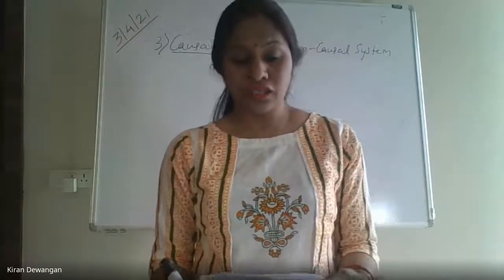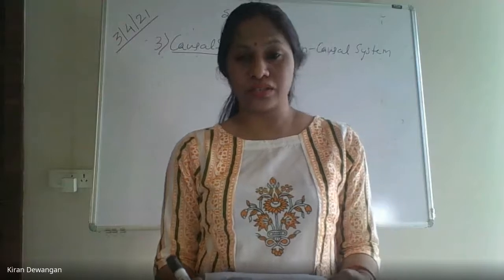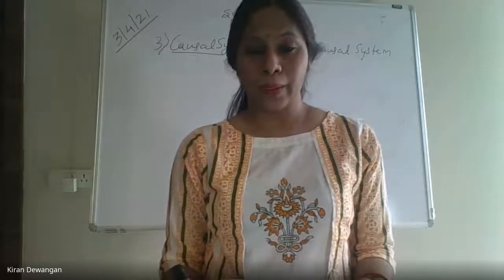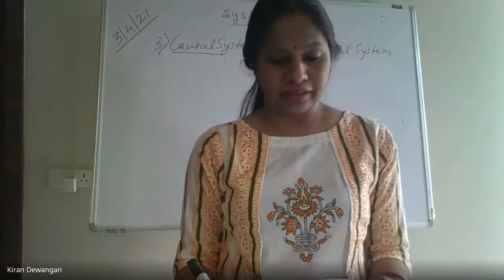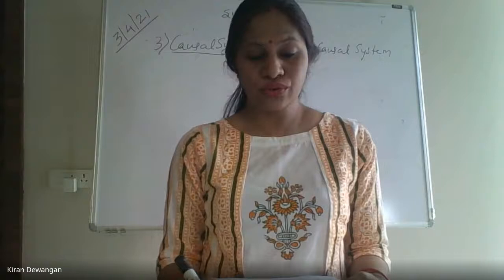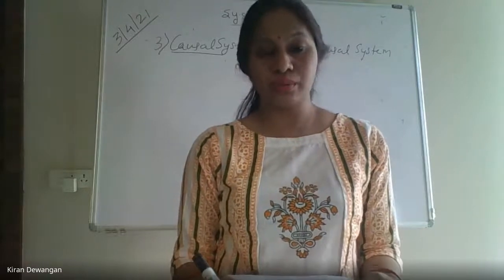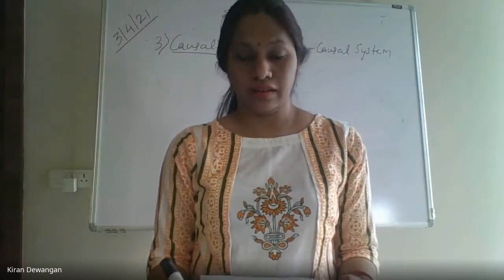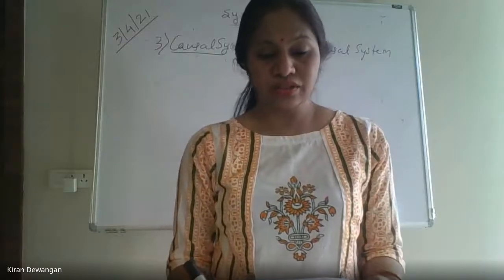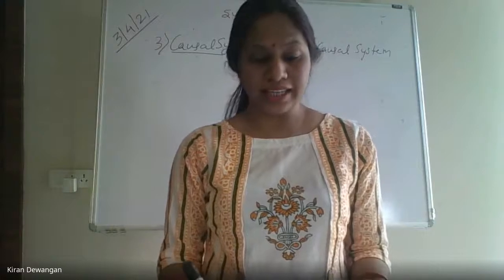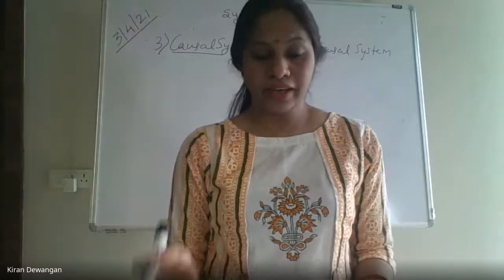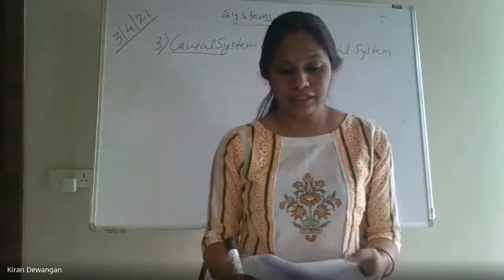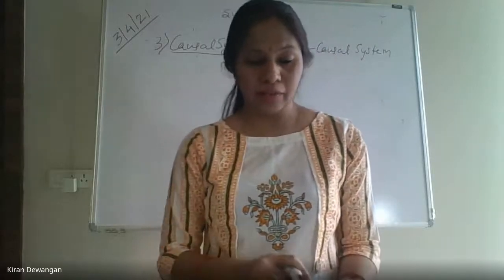Yn equals x square n. Static. It will be a static system, correct. Yn equals x of n minus 2 plus xn. Dynamic. It will be a dynamic system, correct. So I guess the concept is clear. The static and dynamic concept.